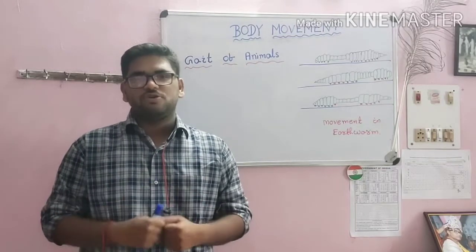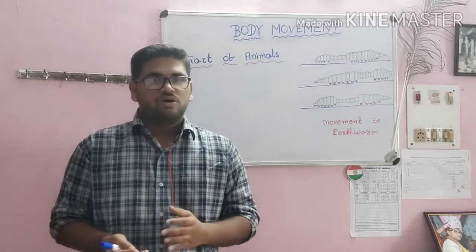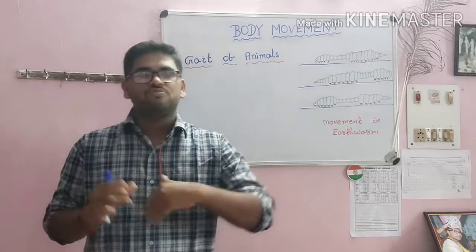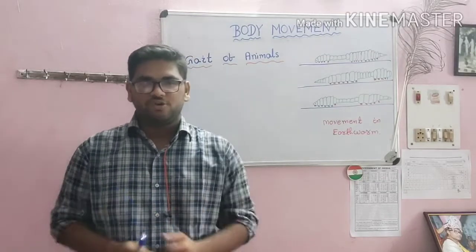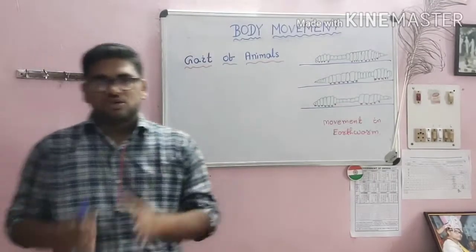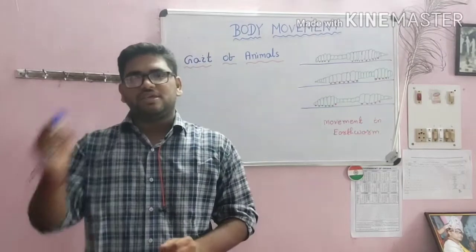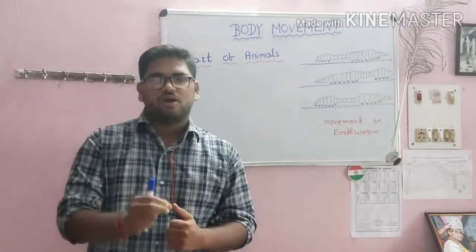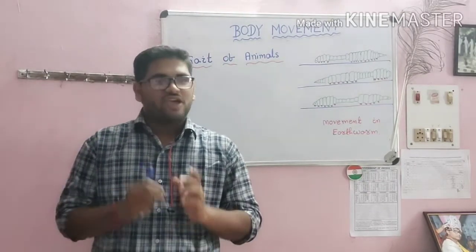In this fourth video, we will start with the movement of different organisms. What is the mechanism by which they are able to move from one place to another? That will be learned in this video, and it is known as the gait of animals. So what is gait of animals? The different pattern in movement of organisms with respect to their different body structure is called gait of animals.